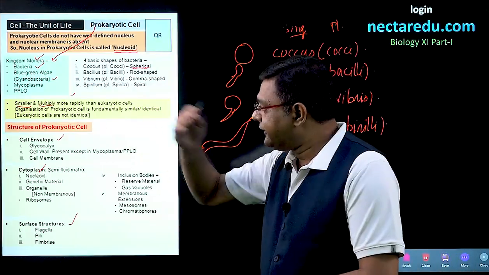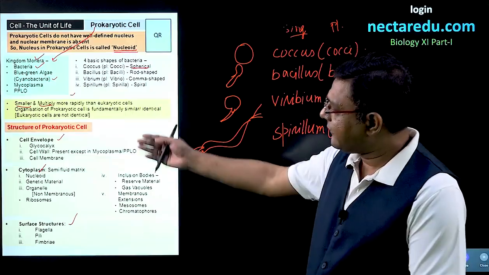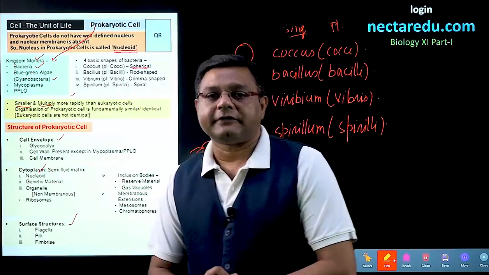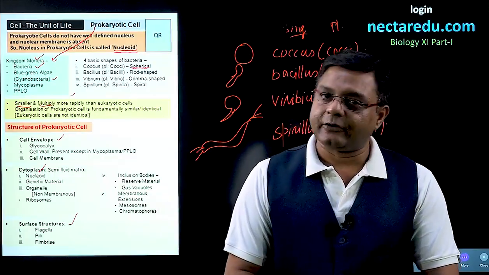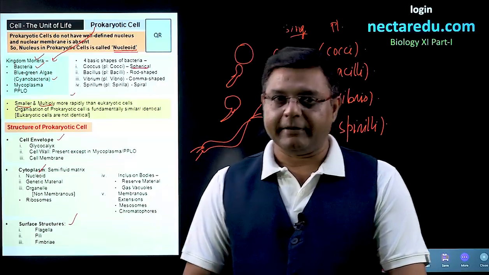Now, if we talk about cell envelope, details will be covered in later videos. Here, we are just seeing what are the parts in it. So, cell envelope will have 3 parts. Outermost will be glycocalyx, then it will be cell wall, and the innermost will be cell membrane.